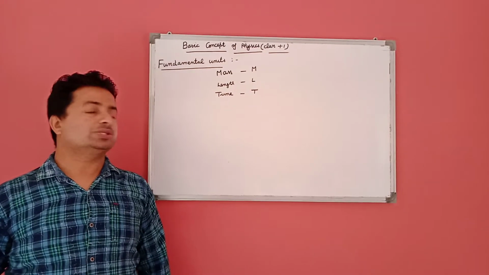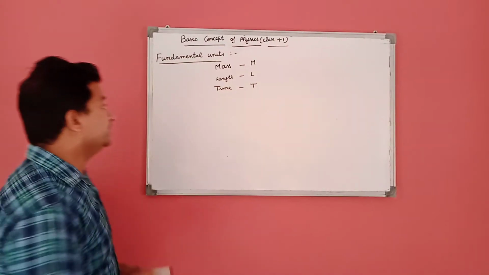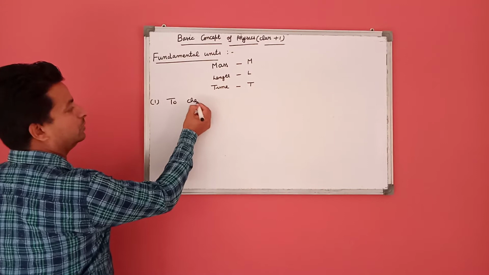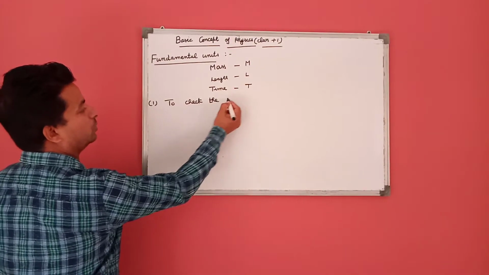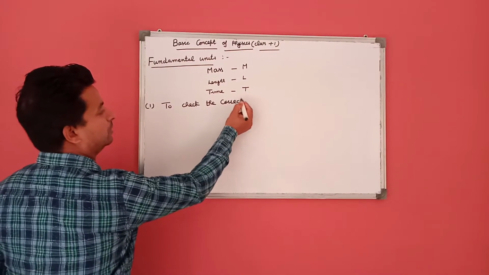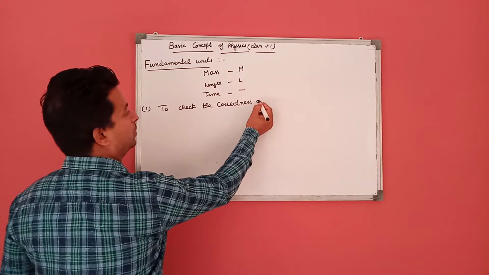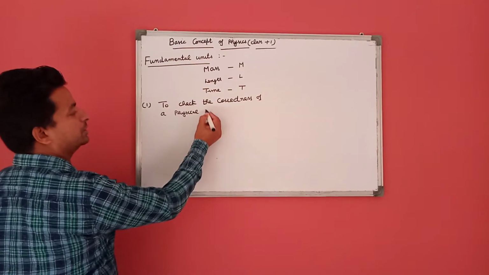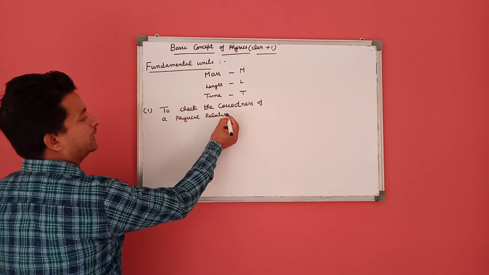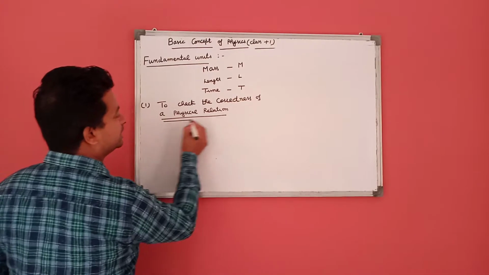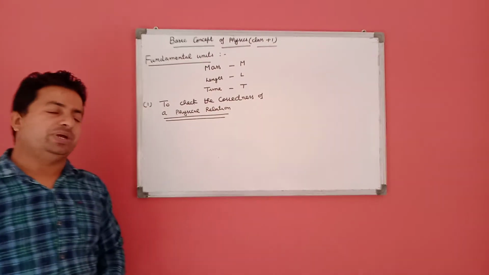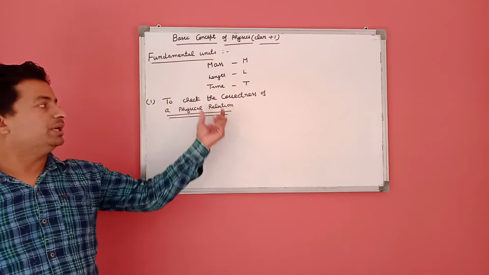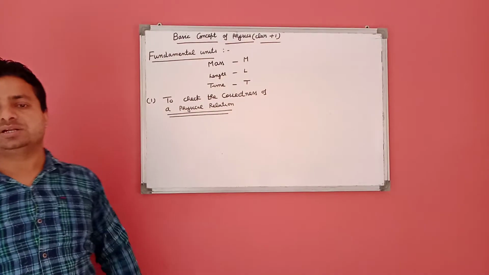We have some uses of dimensional analysis. The first use is to check the correctness of a physical relation. As we know, there are some physical relations. We check whether these physical relations are correct or incorrect by the use of dimensional analysis.